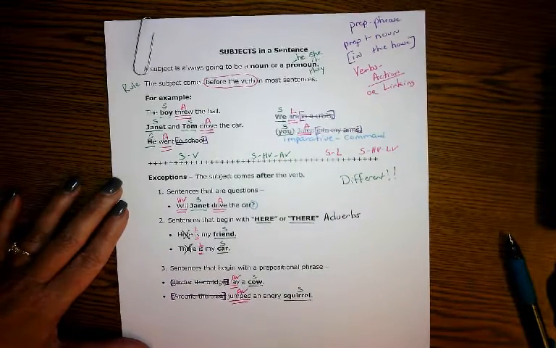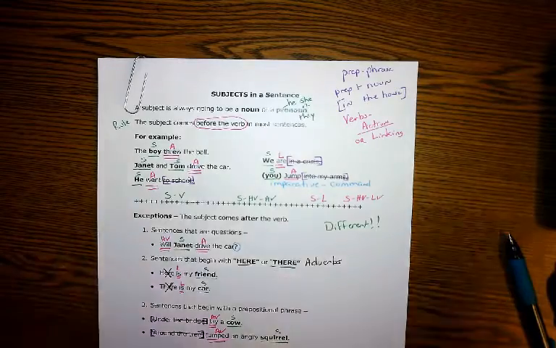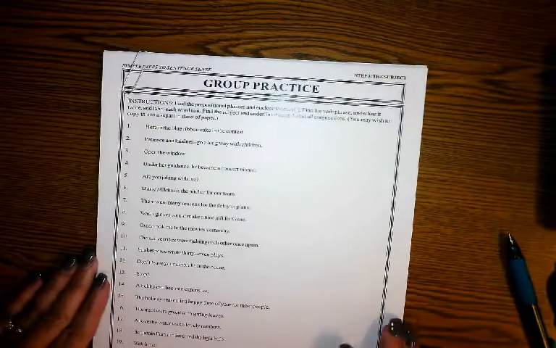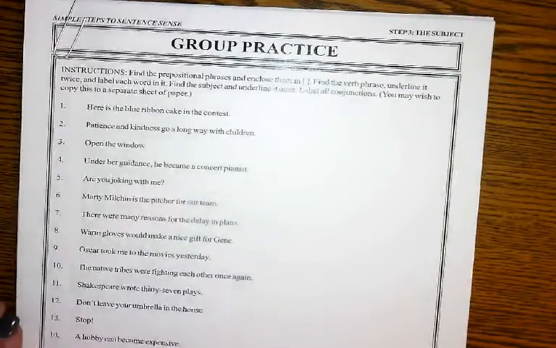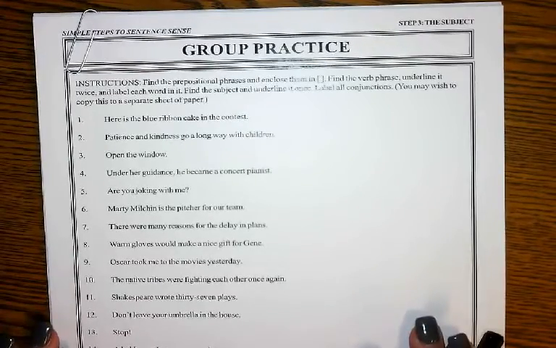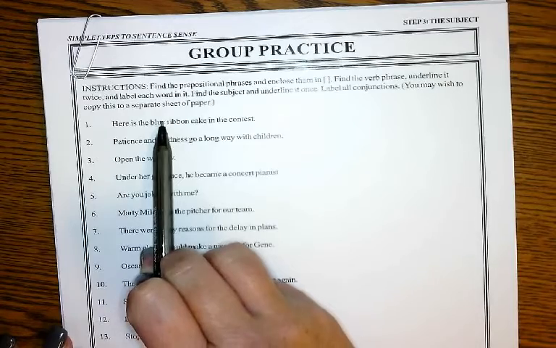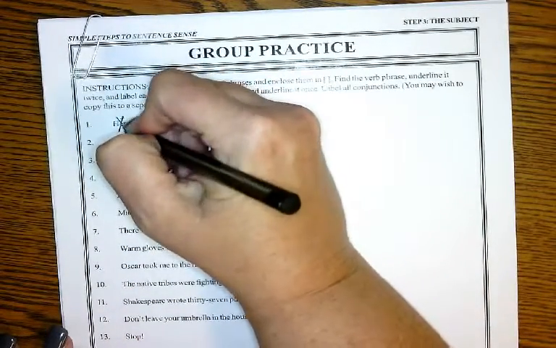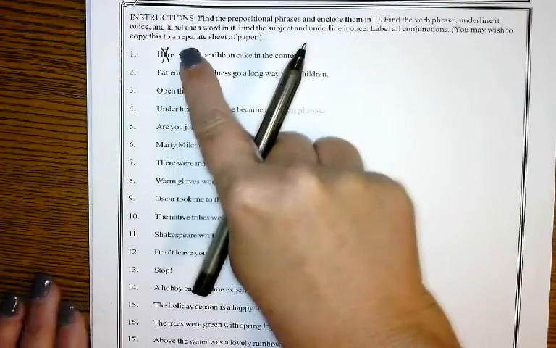Now, the homework or assignment you're going to be doing looks something like this. It's a group practice. I'm going to make this just a little bit. And it basically is the same thing. Do you remember the first thing I told you to do when you saw the word here? What are you supposed to do? You're supposed to put an X over it, just like this. So let's just go down this list.